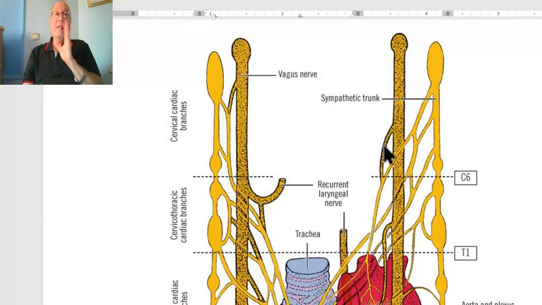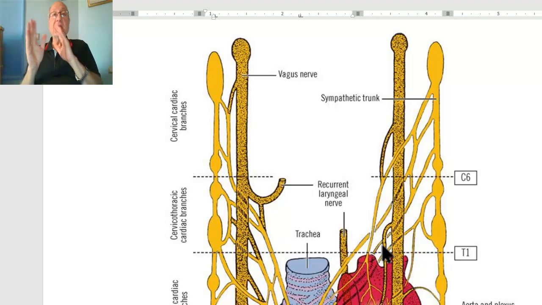In the neck, both vagi give superior and inferior, or upper and lower cardiac branches. Therefore, we have four parasympathetic branches from the two vagi.